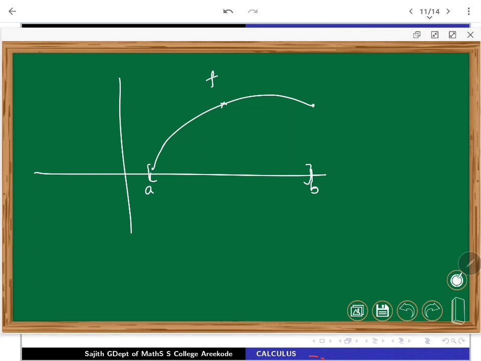So here I can't expect that f dash is 0 somewhere, sometimes, right? But at least, even if I am looking at f of a and f of b, this point corresponds to a, f of a, this fellow is b, f of b, right? So I can even think about the chord from P to Q, if I'm marking P and Q here.